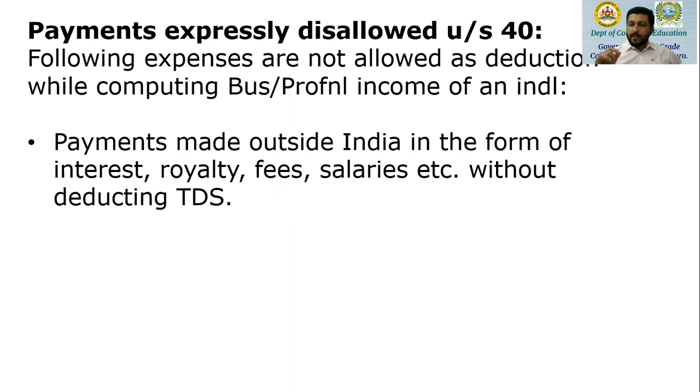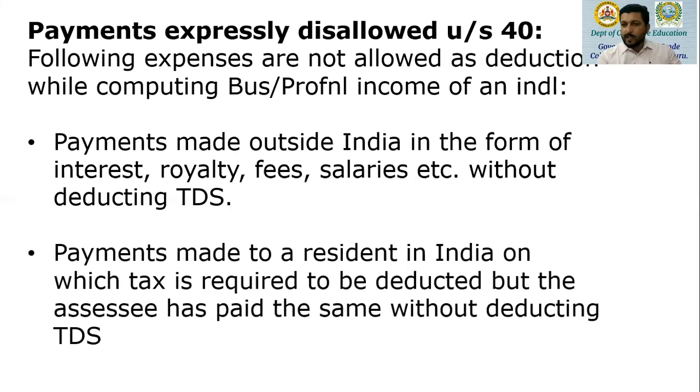Now this is in Indian income, and the payment is made outside India in the form of interest, royalty, fees, salaries. But the business is not deducting TDS before making such payment. So since TDS is not deducted, such expenses cannot be claimed as deduction.